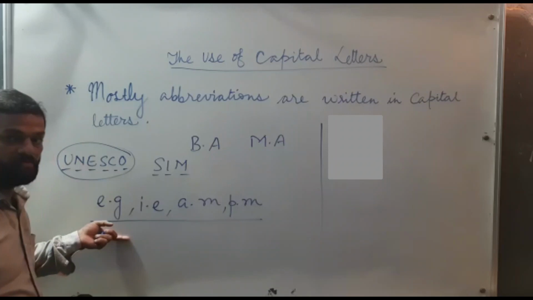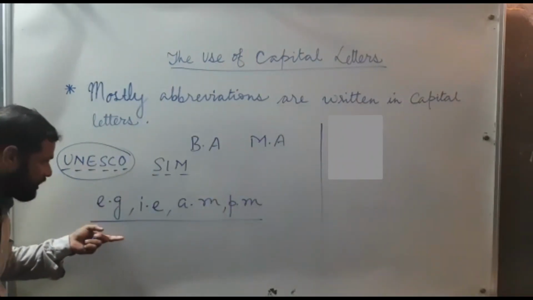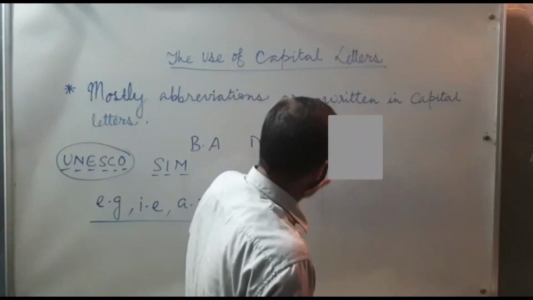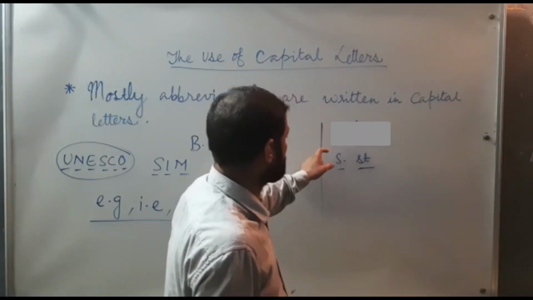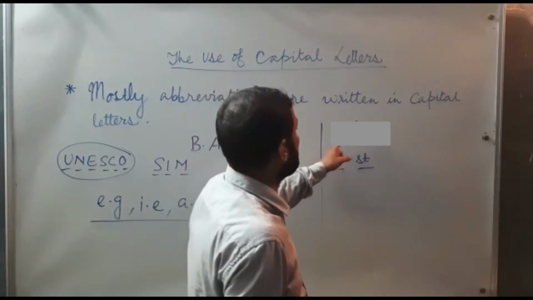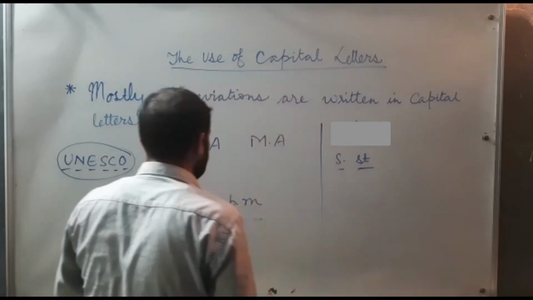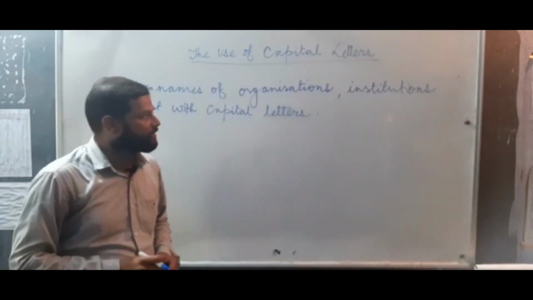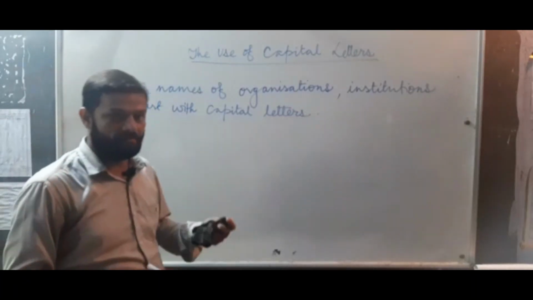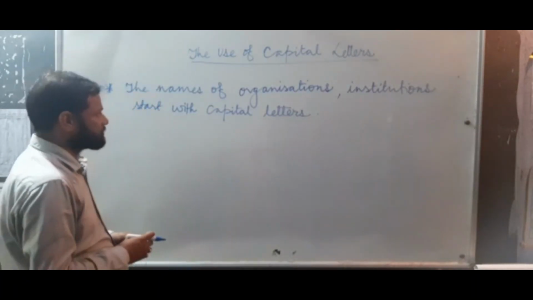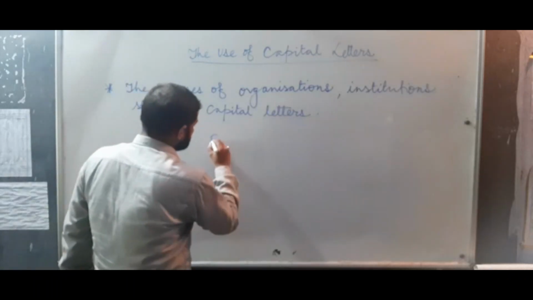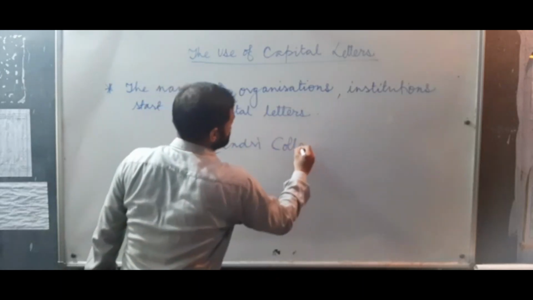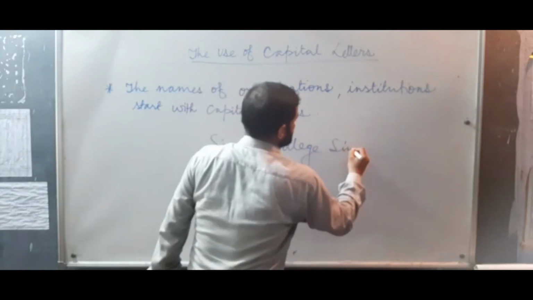There are some abbreviations which are written in small letters, and there are some abbreviations where the first letter will be capital and the rest will be small. Whenever we have to write the names of organizations or any institutions, any club, we will start with capital letters. For example, Sindri College, Sindri's S will be capital, College's C will be capital.